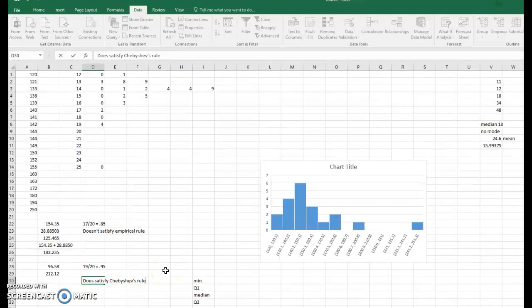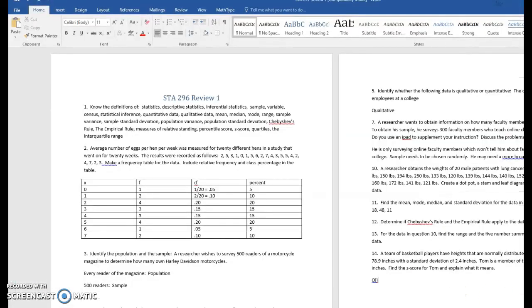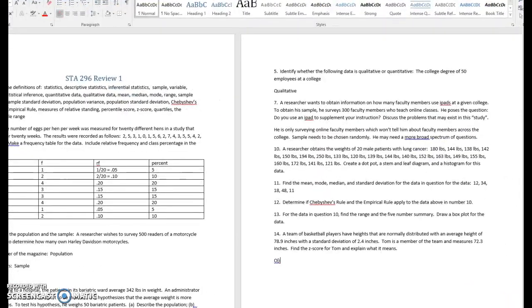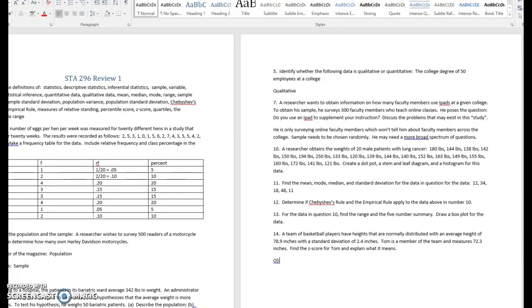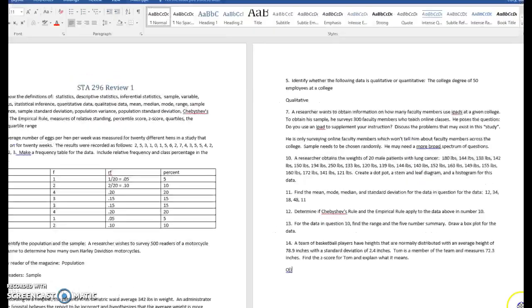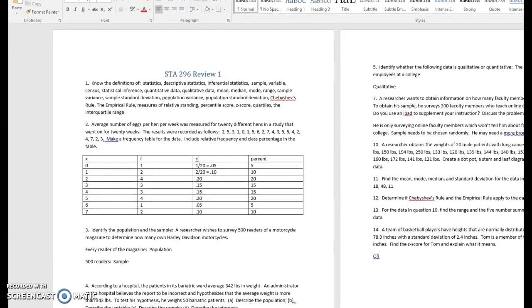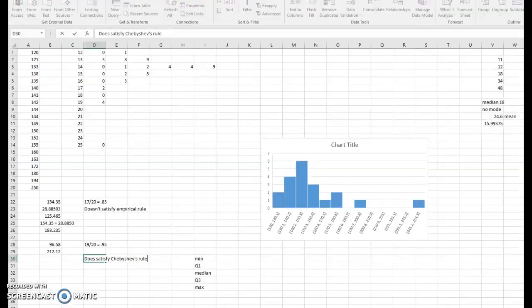All right, now let's go to our next one here. We're going to stay with our same set of data. But for number 13, we want to find the range and the 5-number summary, and then we'll draw a box plot as well as I can on this computer. All right, so let's find the range. And recall that the range is always our largest value minus our smallest value. So our largest value was 250, and our smallest value was 120. That gives us a range of 130.